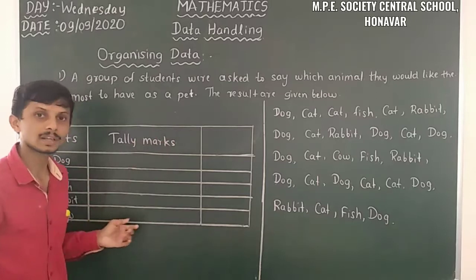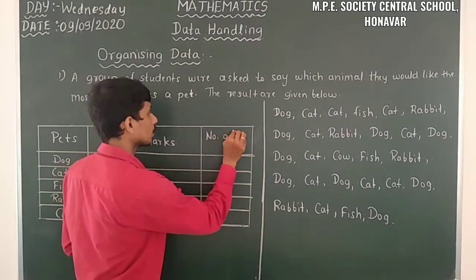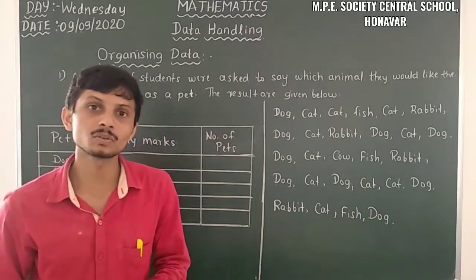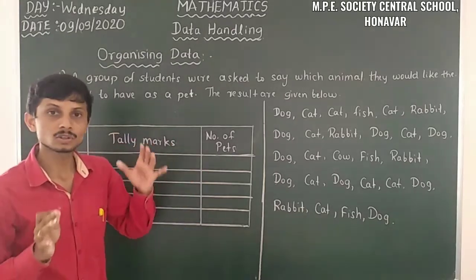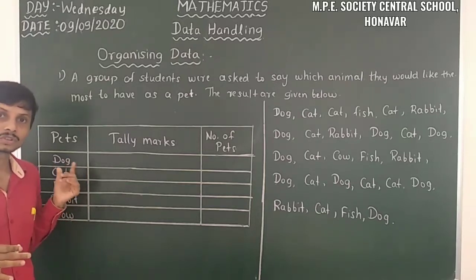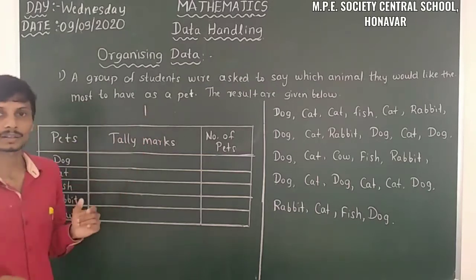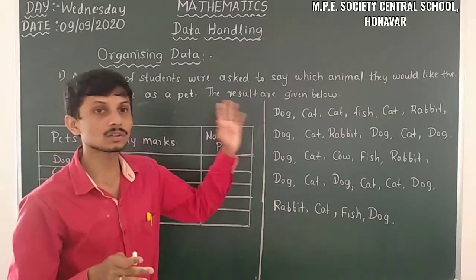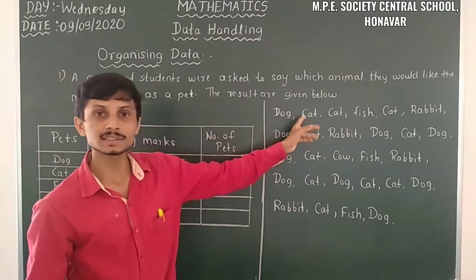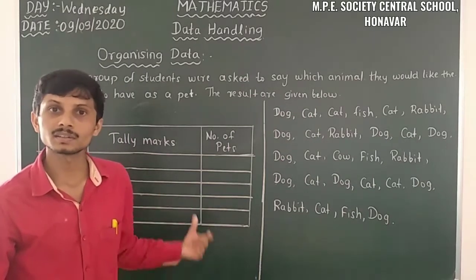Then from the tally marks we have to analyze the number of pets. So likewise we have to take the number of pets. How can we take that? For one dog name, that means for one name of the dog, we have to take a mark like this. Take the tally marks. For one dog name means we have to take 1 tally mark. After that, here cat is there, we have to take 1 tally mark in the cat row.